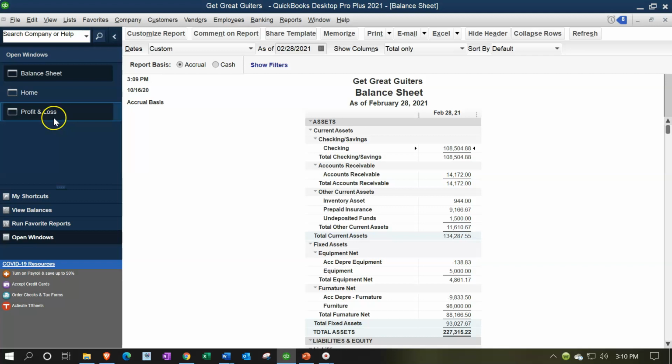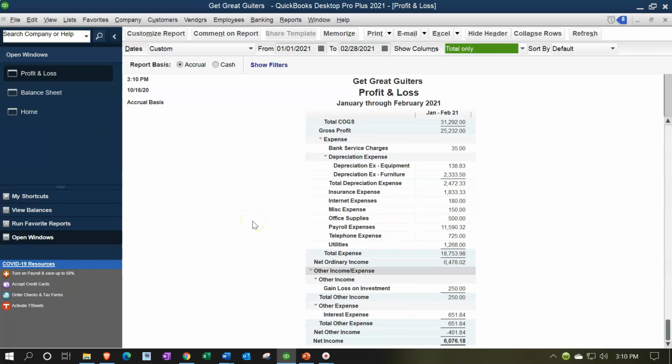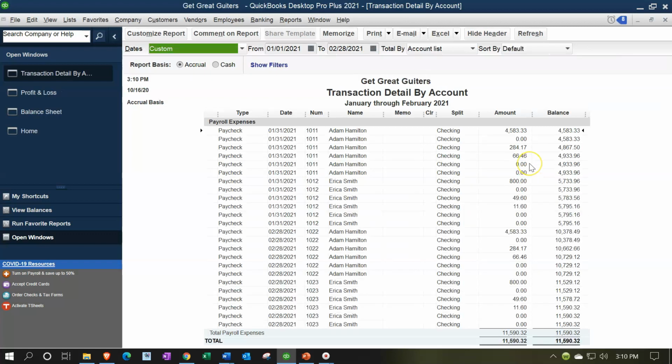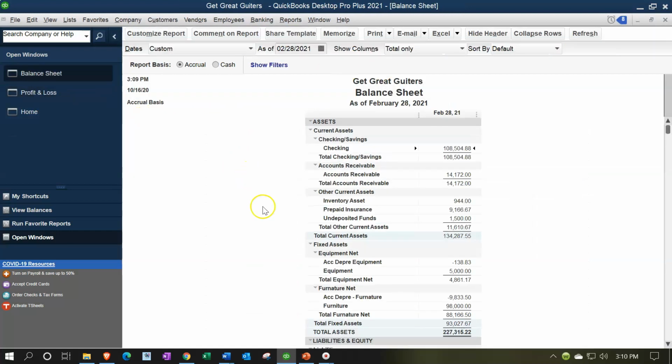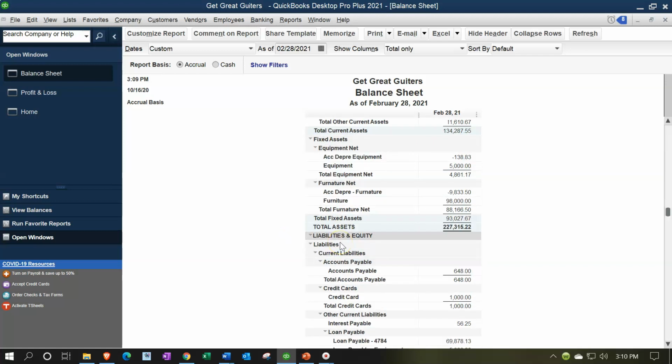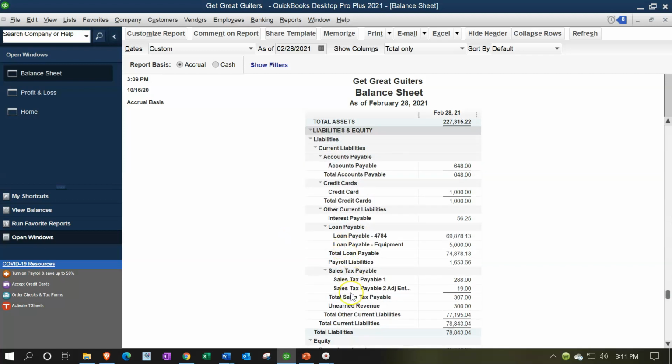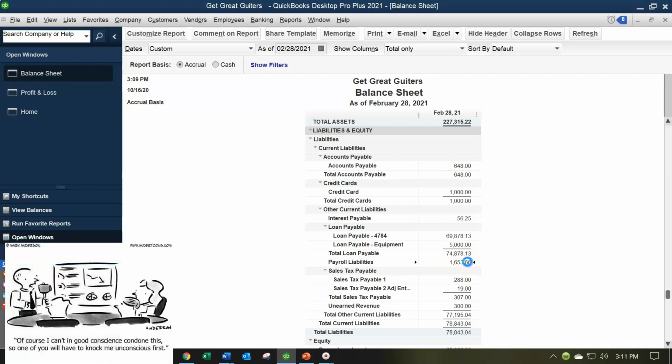The other side would be on the income statement. On the income statement, which would be payroll expenses, that would be recording the other side of part of the payroll check, although we record the entire expense here as opposed to the net check in the checking account. And then we have the difference between, which would be the withholdings that we took out. That would be included in the liability for payroll down here in the liabilities section, payroll liabilities.